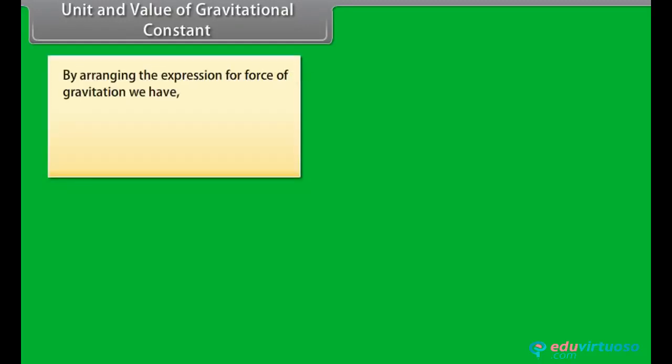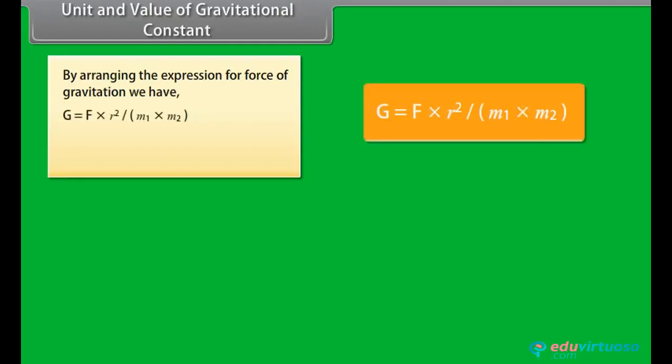Unit and value of gravitational constant. By rearranging the expression for force of gravitation, we have G is equal to F into r square upon m1 into m2.